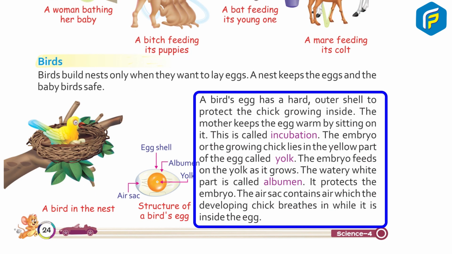A bird's egg has a hard outer shell to protect the chick growing inside. The mother keeps the egg warm by sitting on it. This is called incubation. The embryo or the growing chick lies in the yellow part of the egg called yolk. The embryo feeds on the yolk as it grows. The watery white part is called albumin. It protects the embryo. The air sac contains air which the developing chick breathes in while it is inside the egg.